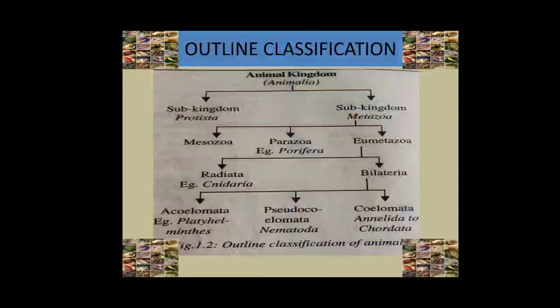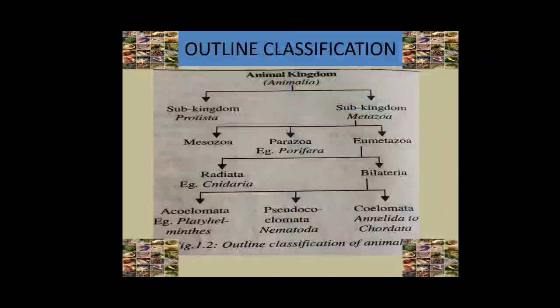Now coming to the classification of invertebrates. The kingdom Animalia is classified into two subkingdoms, namely Protista and Metazoa. The subkingdom Protista includes all microscopic unicellular organisms. It contains a single phylum Protozoa. So all the protozoan animals are microscopic in nature. They cannot be seen with the naked eye.